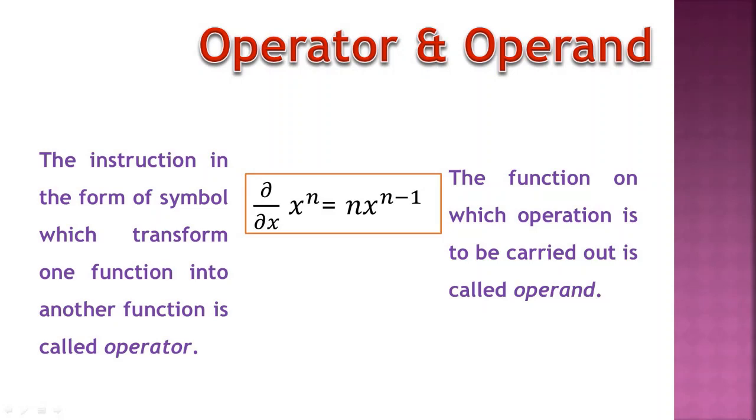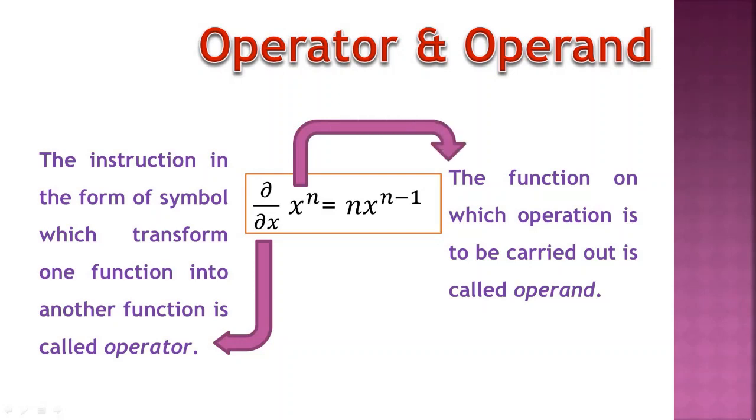And if you perform this operation, that means first derivative operation on the operand x raised to n, then this d by dx symbol operator changes the x raised to n function or operand into the new function n into x raised to n minus 1. Therefore, d by dx is an operator in this example. This function is called an operand.